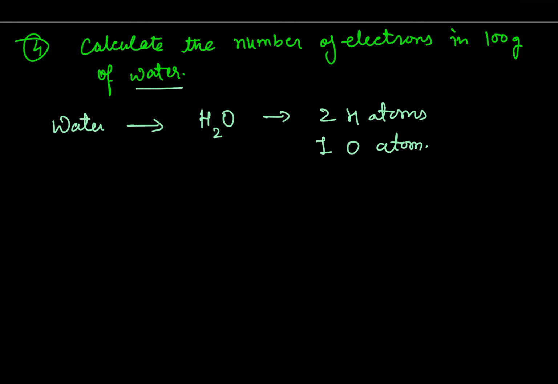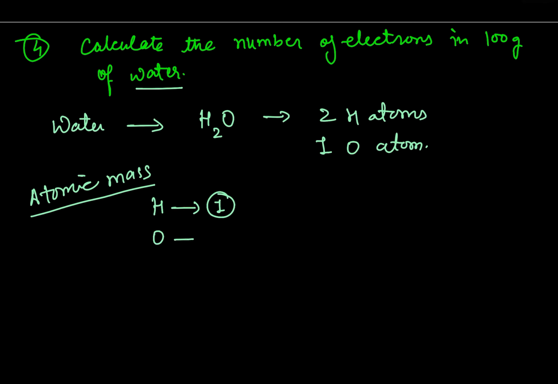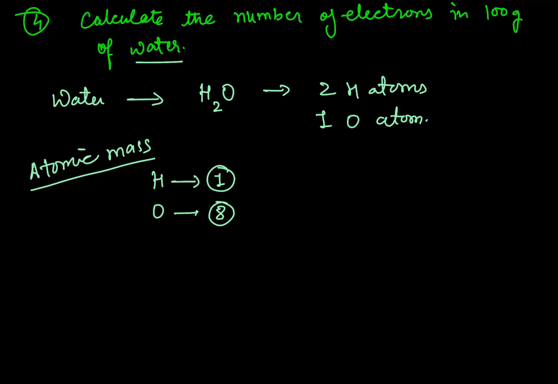Each hydrogen atom has 1 electron and oxygen atom has 8 electrons. As we know that the atomic number of hydrogen is 1 and oxygen is 8.